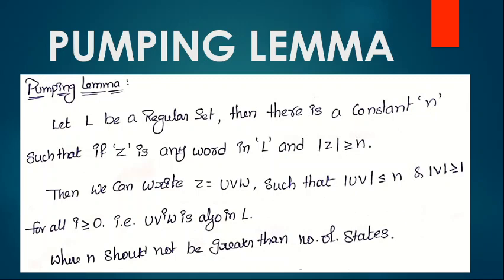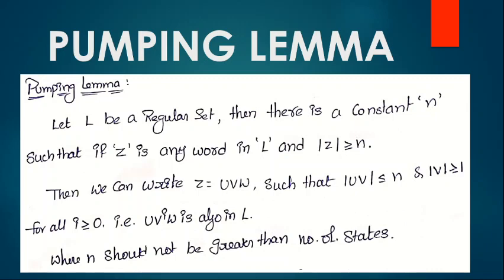For example, say there is a language that contains 5 states. That language can generate some word or string, z. Here the string length must be either 5 or more than 5, so 5, 6, 7 and so on. That is the first condition. Then we can write z equals uvw, which is in the language, meaning that the string is accepted by the given language.